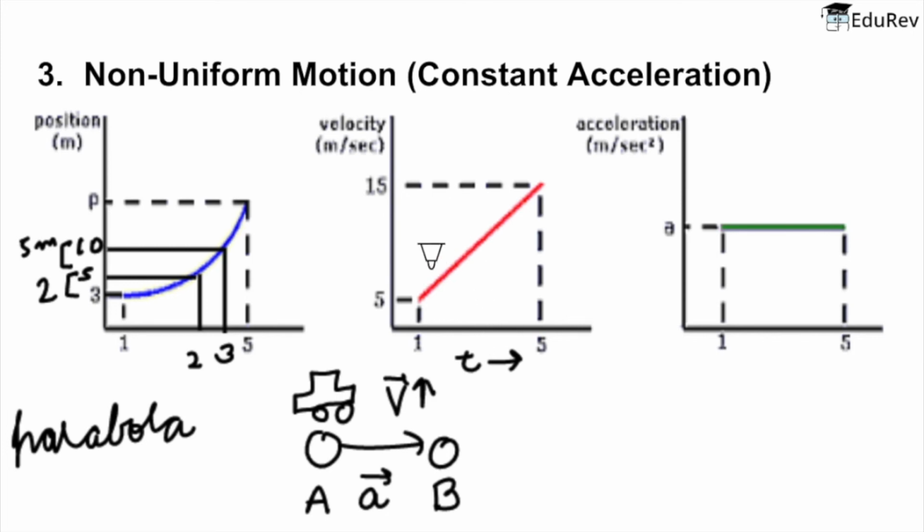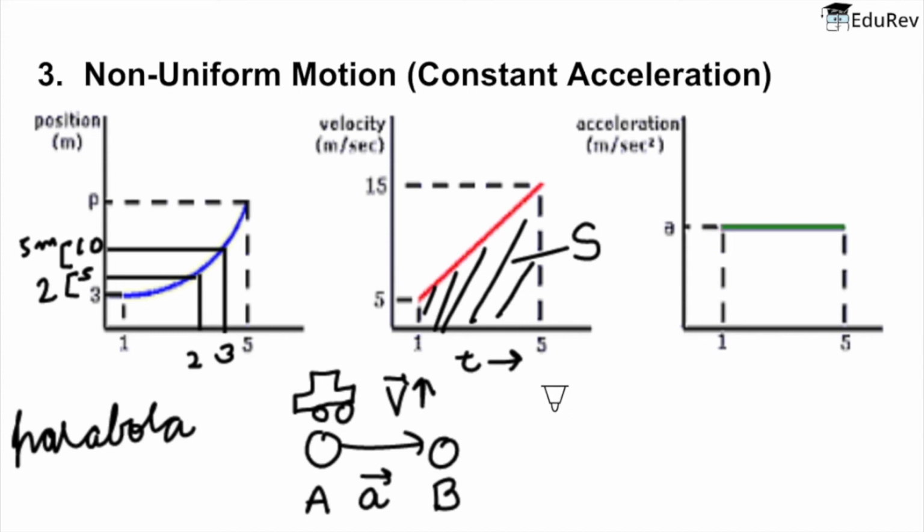And another interesting thing that you can take out from here is that in the VT graph, if you take the area of the graph, that is this trapezium, then this will give you the total distance covered.